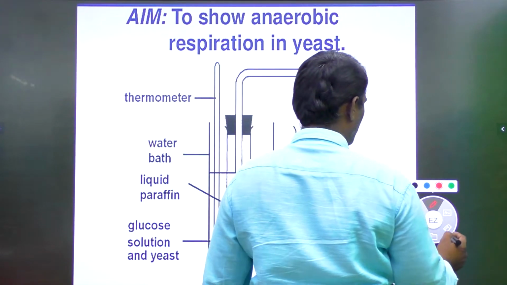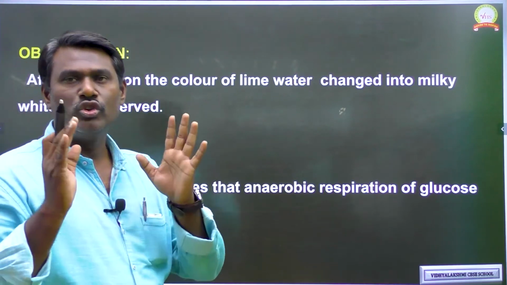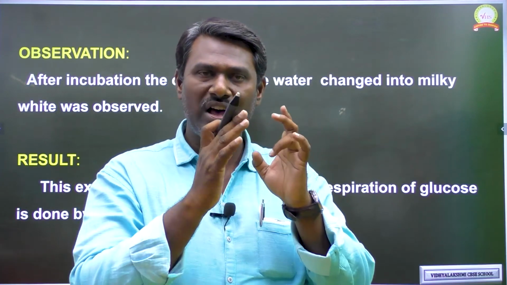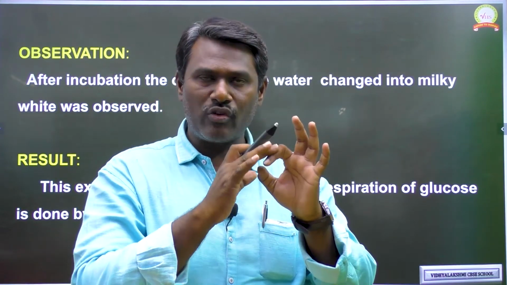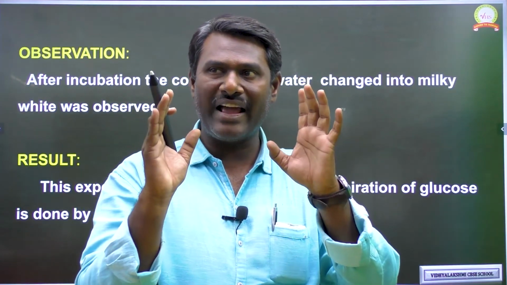Next one, observation. As you know the activity, how to write an activity: for any activity you have to follow a specific manner. Aim, requirements, procedure, observation, result. So this is the strategy we have to follow for any activity.